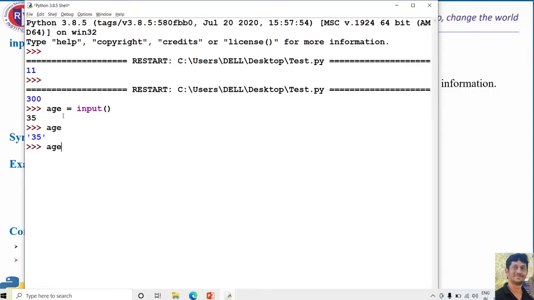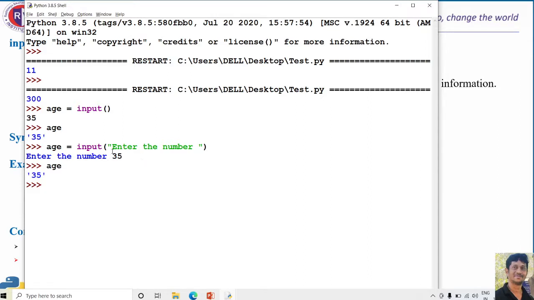Even you can provide some additional information or optional message in the input function. For that, you need to type the text within the double quotes. Now, let me enter some text, enter the number, and once after pressing enter, the Python interpreter will display the following message and will wait until user pass some value and will resume once after pressing the enter key. Then once again the age will contain the following value.